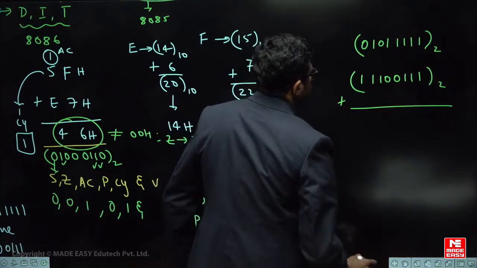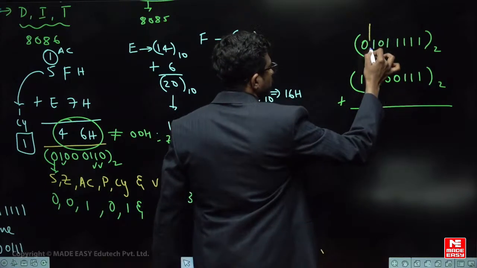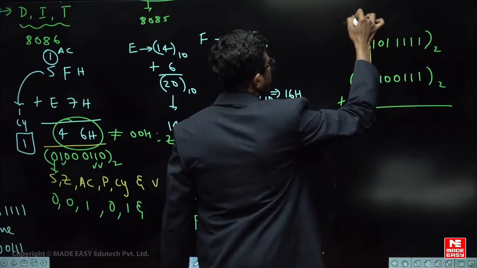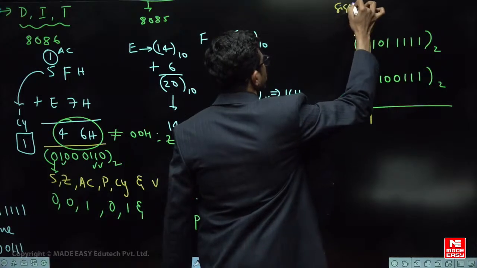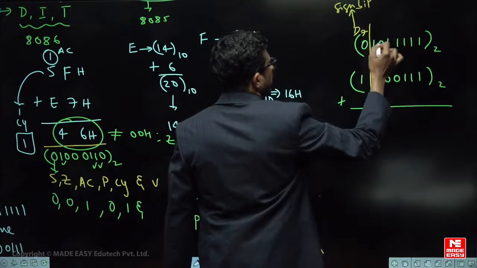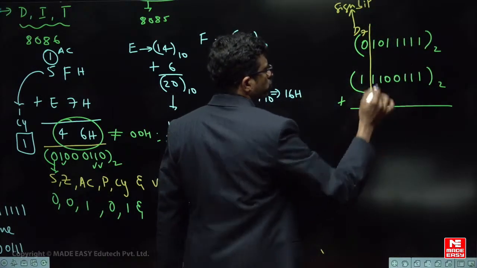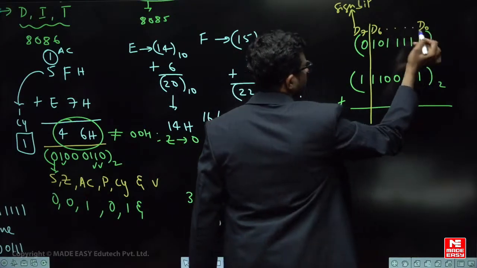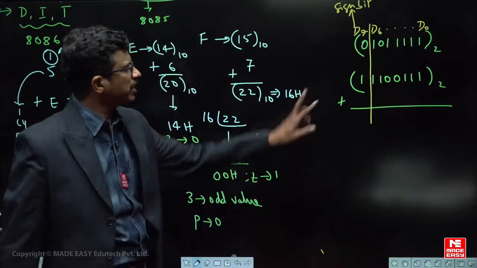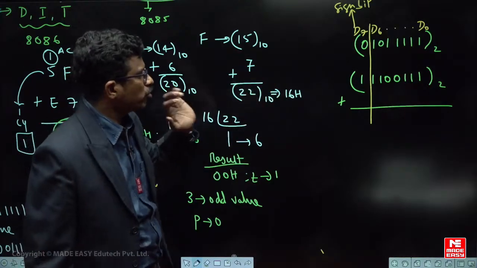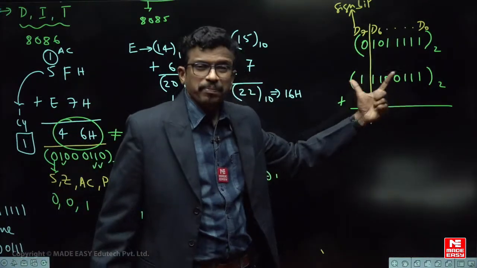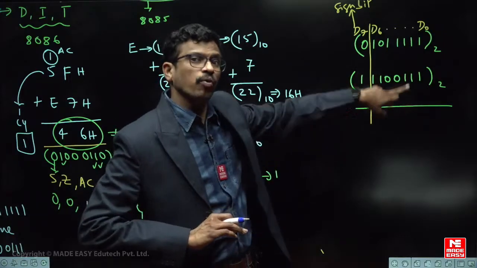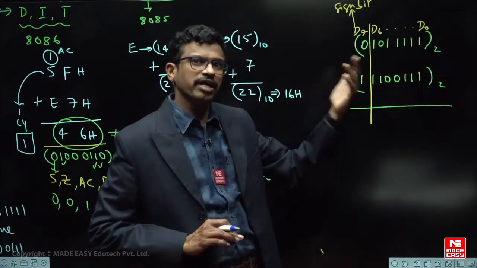Now listen. Here the last bit, the D7 bit, the MSB, is the sign bit. Okay, this is the sign bit, and these 7 bits are the magnitude. This one is D6, and so on, down to D0. D0 to D6 is the magnitude and D7 is the sign bit, right? Fine. So the magnitude should stay within 7 bits only. If the magnitude is overwriting the sign bit, then you have to think about the overflow.